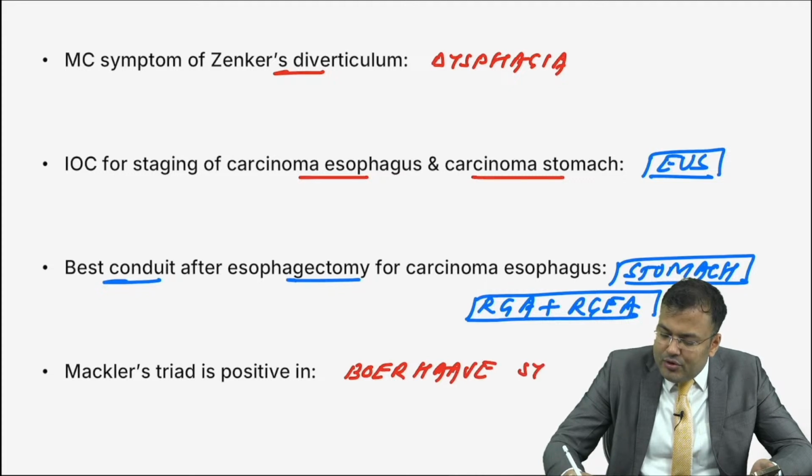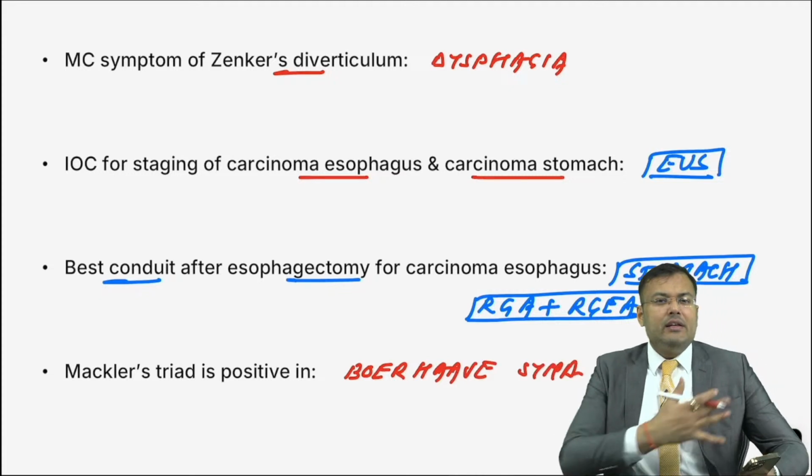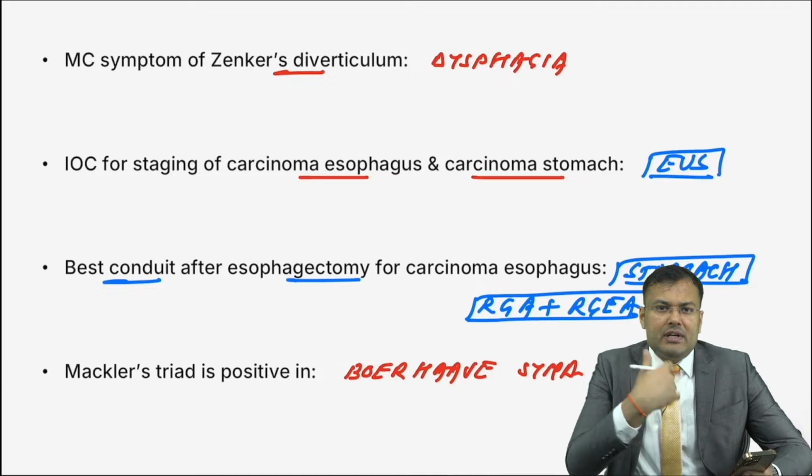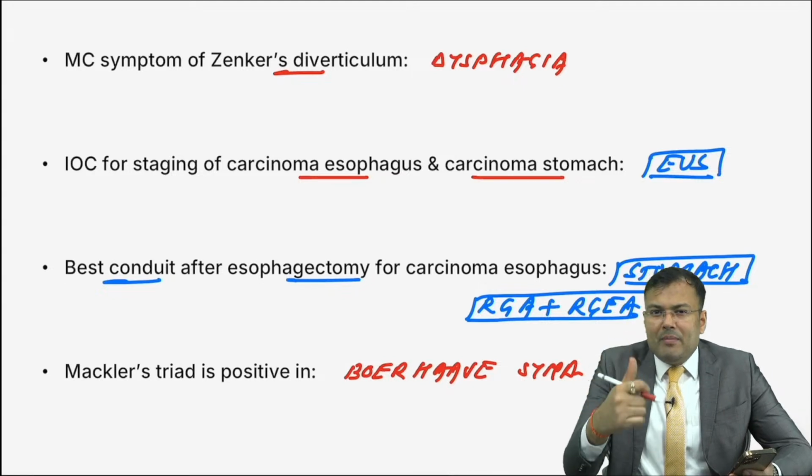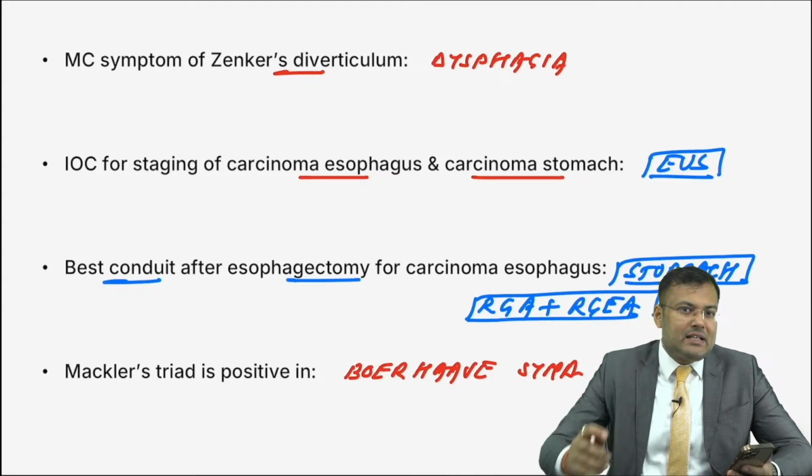Can you tell me what are the components of Mackler's triad? There is thoracic pain, vomiting, cervical subcutaneous emphysema. So that is Mackler's triad.